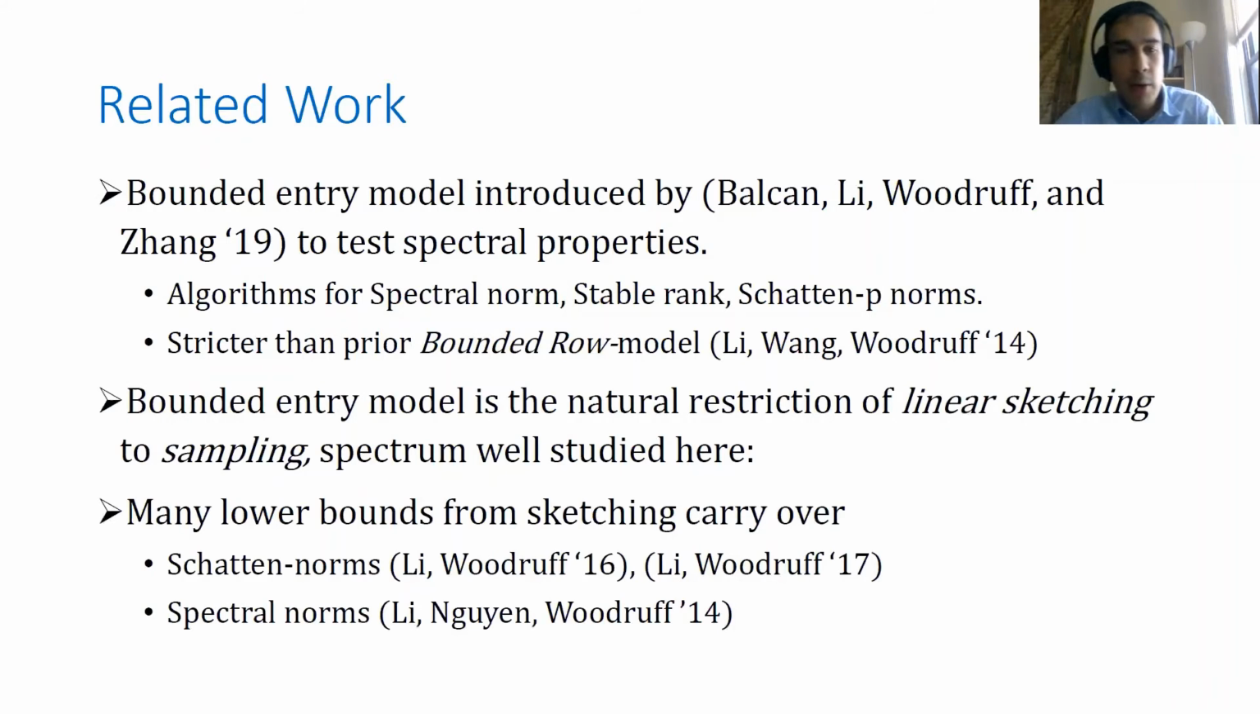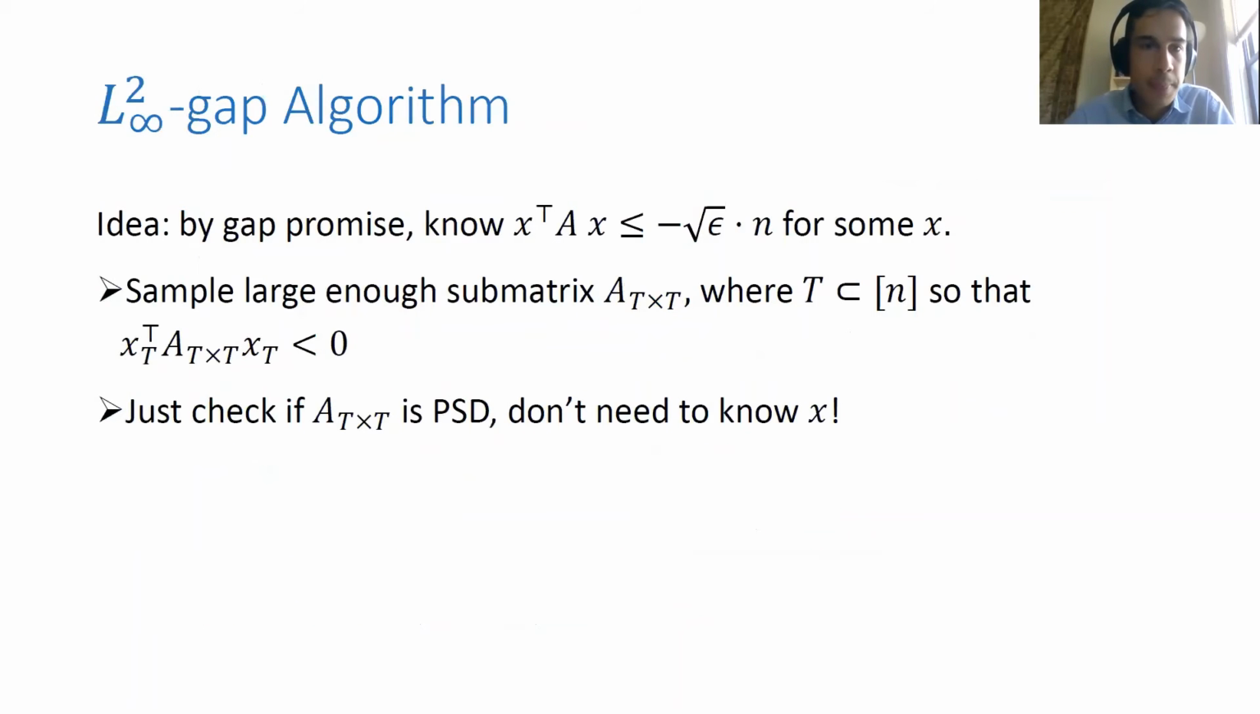But more generally, the bounded entry model is a natural subclass and restriction of the linear sketching model to the class of sampling algorithms. The reason is that linear sketching gets to look at all the entries of the matrix in some way, but sampling does not. So in this case, we need bounded entries. Because of this, there are many lower bounds for sketching which carry over to the bounded entry model, for example, for Schatten norms and spectral norms. So there's a very close relationship between these two models, and some algorithms inform the other and vice versa.